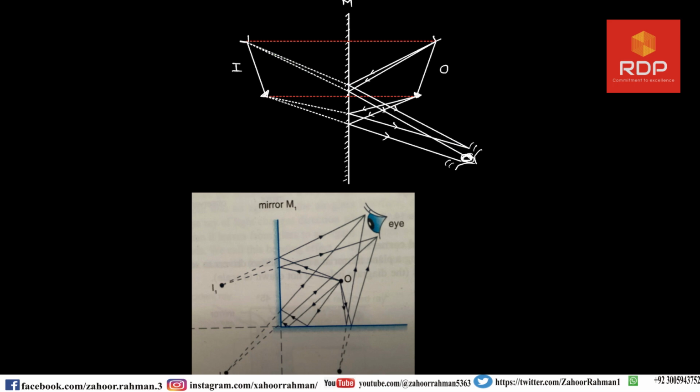In the same case, when this is drawn here, you have to carry one to the upper part of the eye and one to the lower part of the eye. And in this case, I will carry this one to this. Remember that this distance will be equal to this, and this distance will be equal to this.